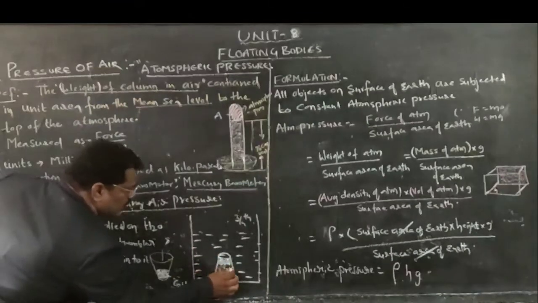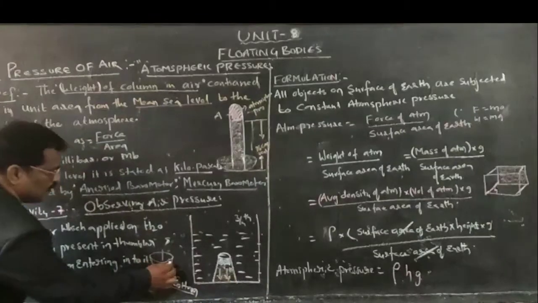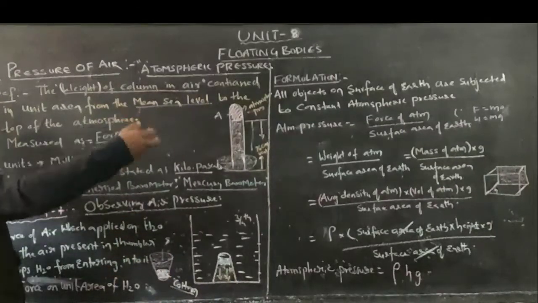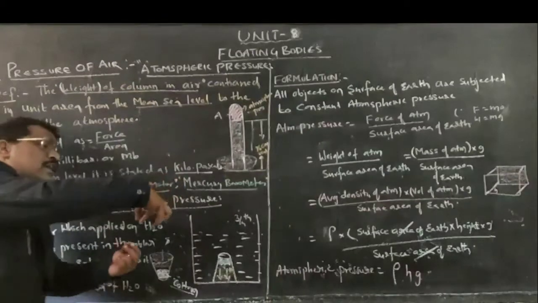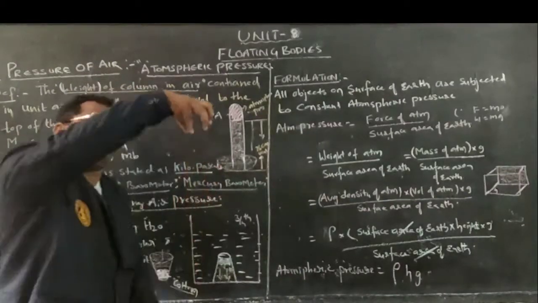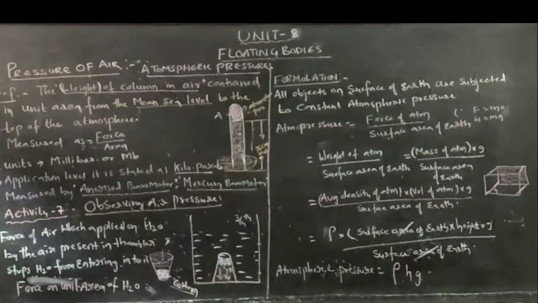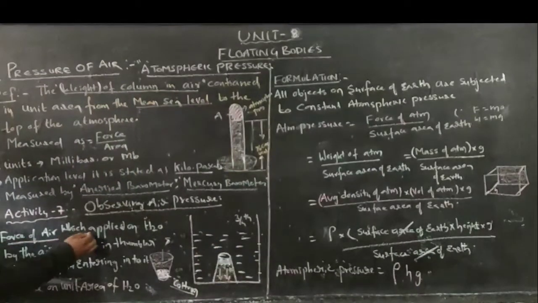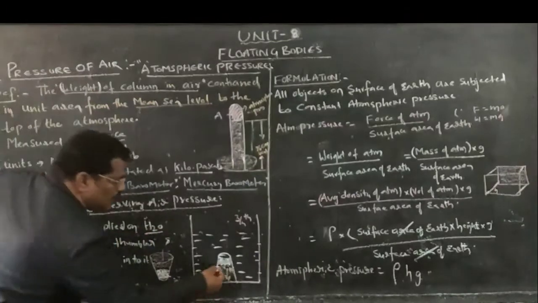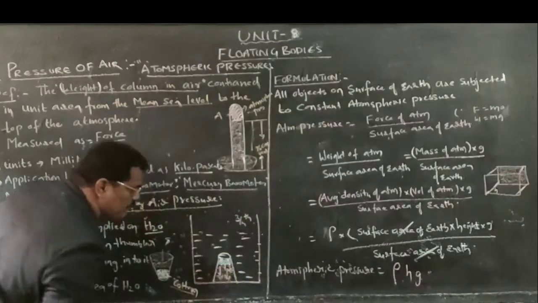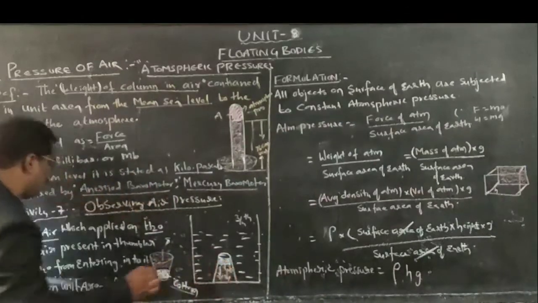Within this region it is filled with air. Even as I am inverting and placing it, air molecules will still exist within it. So the air applies a force on the water. The air which is existing inside applies a certain force on the water molecules.